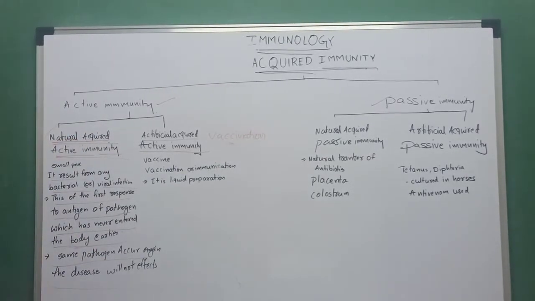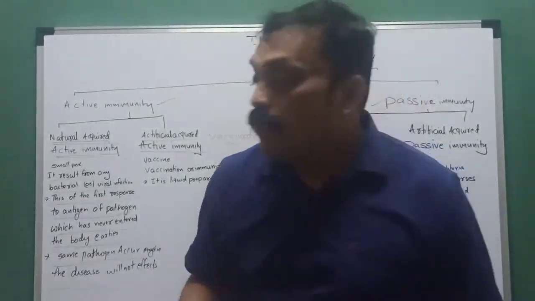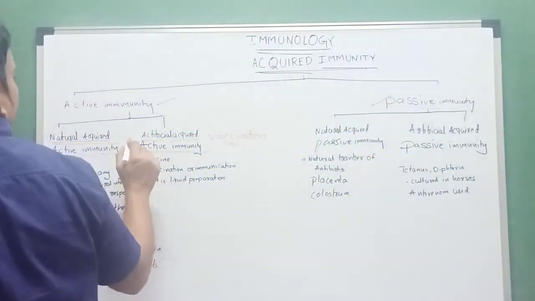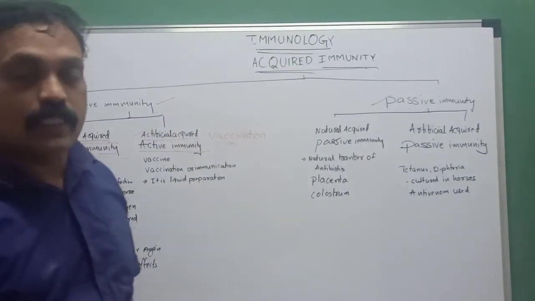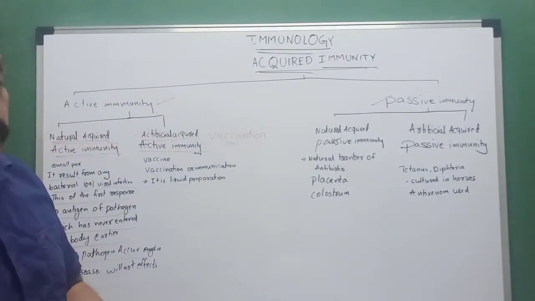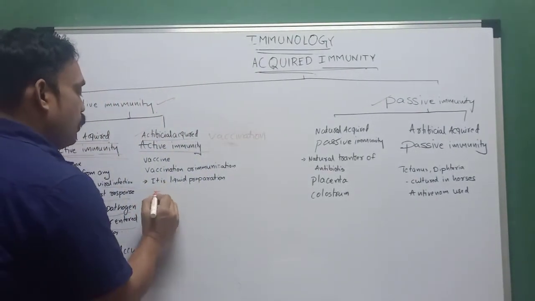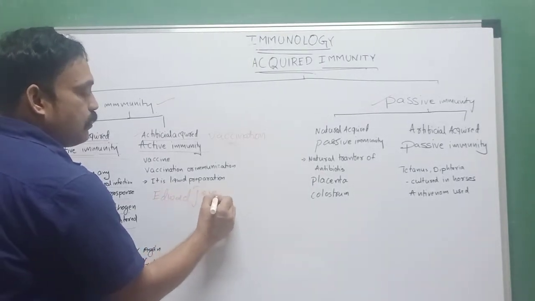One is natural, where in our lifetime the body develops antibodies. And the second one is artificial acquired, meaning by taking vaccines. What is the meaning of vaccine? Who discovered the vaccine? Edward Jenner. The first time, Edward Jenner discovered the vaccine.